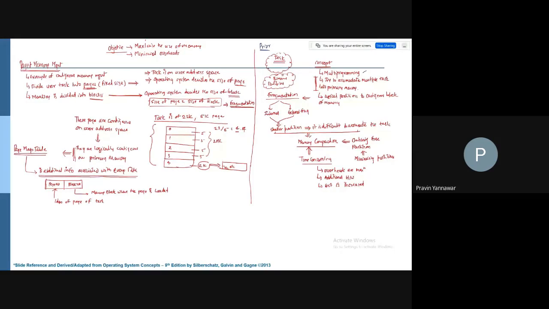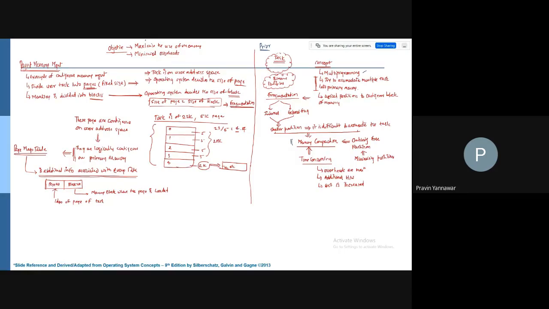These fragmentations lead to smaller partitions where it is difficult to accommodate a task. Then we thought the smaller partitions have to be combined together to get a combined free space, so we do memory compaction.